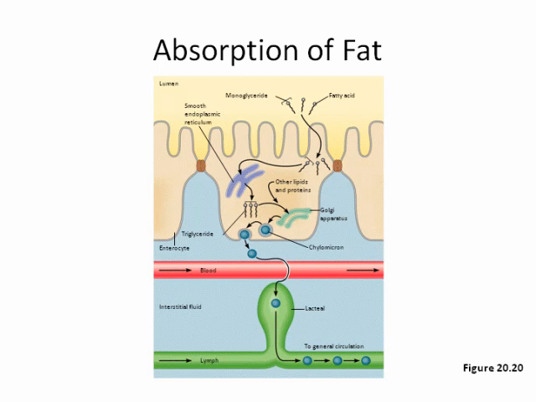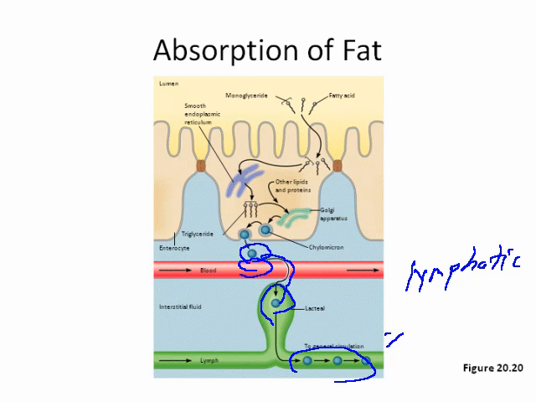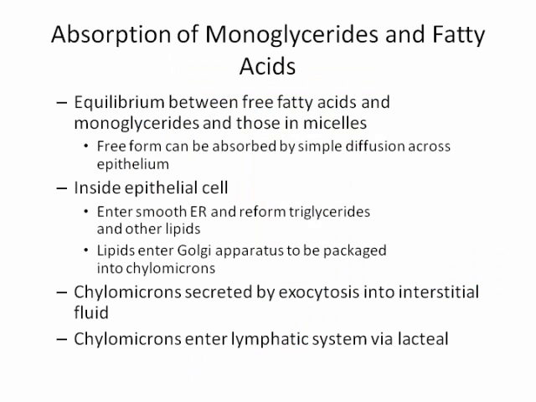Let's go back to our picture. So we have our chylomicrons, which again are basically small lipid droplets, just highly processed. So these, again, because they're hydrophobic, are not going to be able to get into the bloodstream. These will be absorbed into the lacteal. Remember, the lacteal is part of the lymphatic system. And so they will be absorbed that way, whereas the other simpler fats will be directly absorbed into the bloodstream.